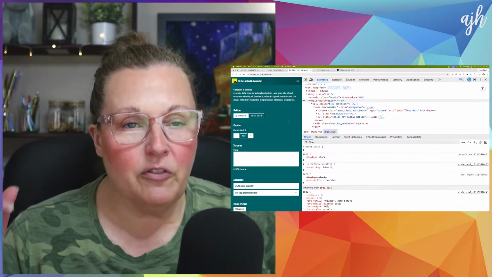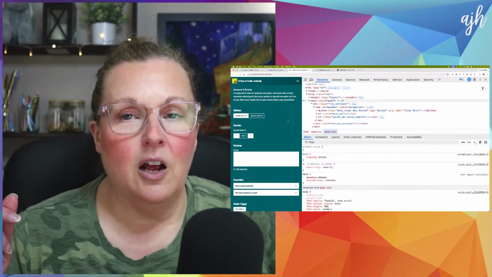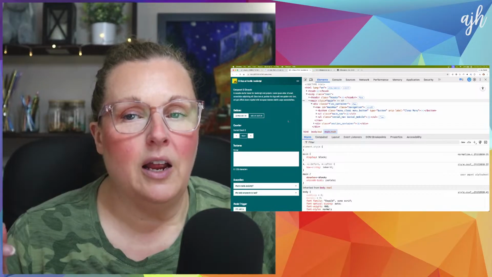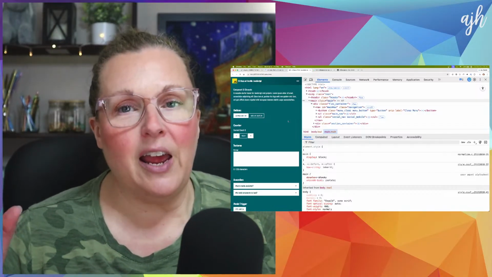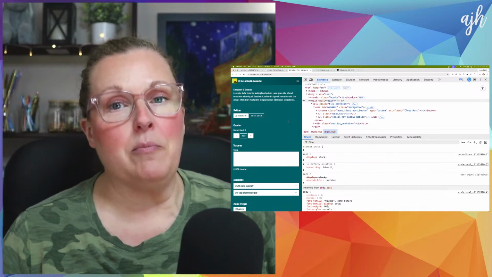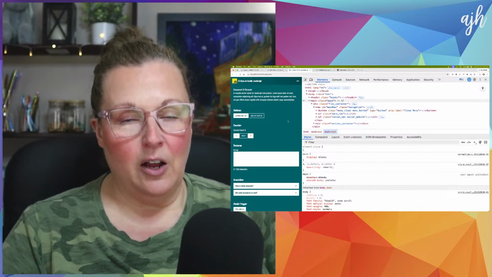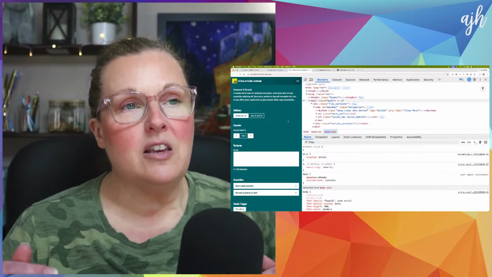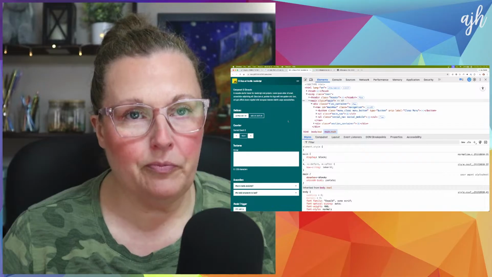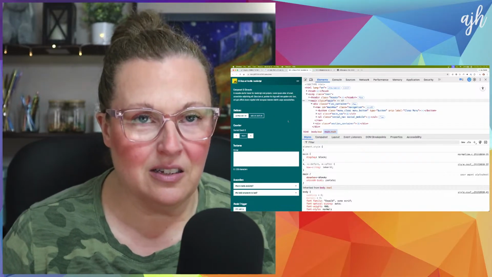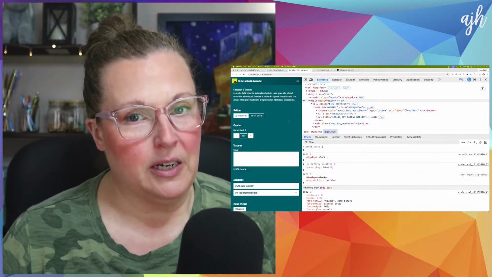Because I often have this vision in my head about how I think something should work, and I implement it and I'm like, oh, this doesn't work at all. And I have to have that experience. It's a part of my process to get clarity on what does work, because I think we've all used the internet long enough to know what is and isn't a normal user experience.